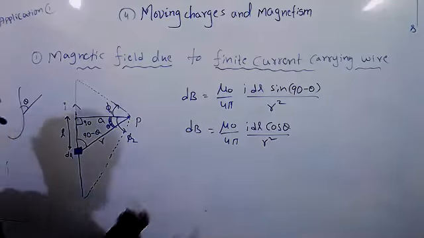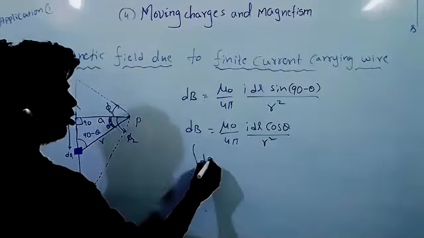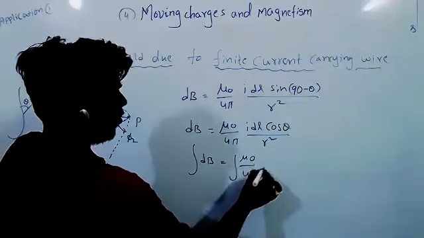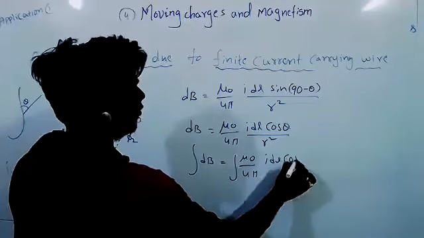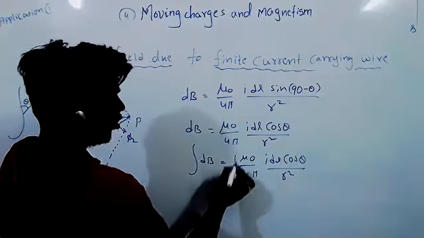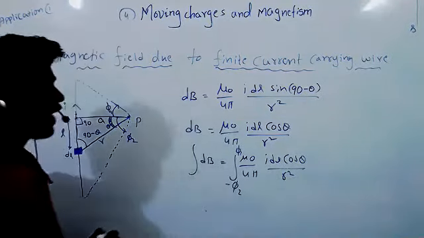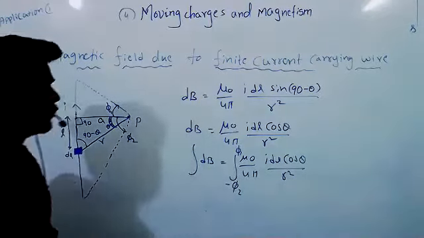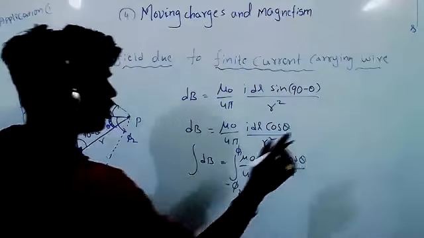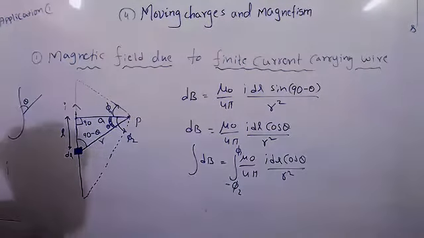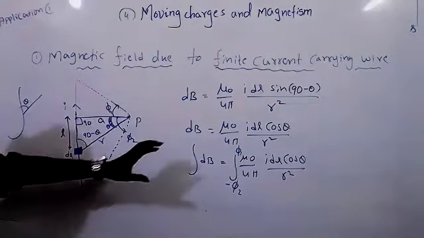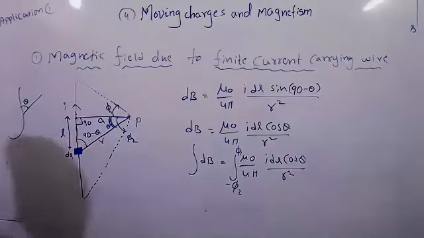Then only you will get the total integration: dB integrated equals mu naught by 4 pi, I dl cos theta by r square, from minus pi 2 to plus pi 1. And we can't integrate cos theta alone, there should be some d theta. Let's see one key point. Up to here, everyone knows. You can write it very clearly, there is no doubt in that. Now I will give you one small key point. If you catch that key point, this question will get completed within seconds.